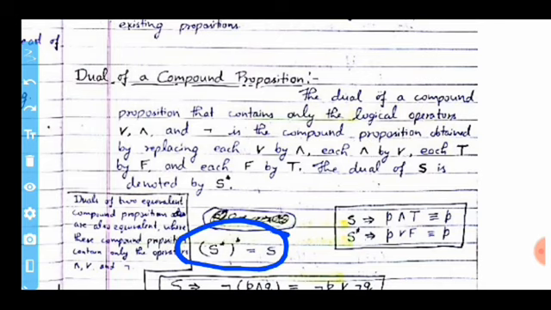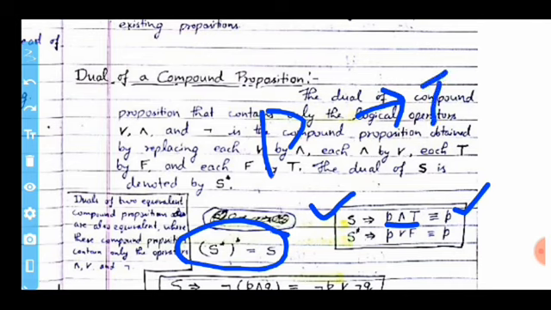Now if the statement S is equal to P conjunction T, meaning P and T, it represents the value of P, because when the value of P is true then it produces true, and when the value is false then it produces false.